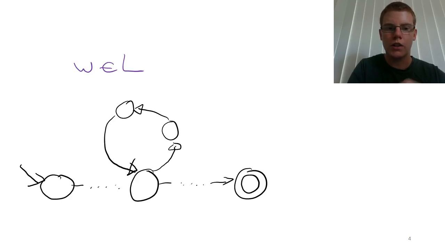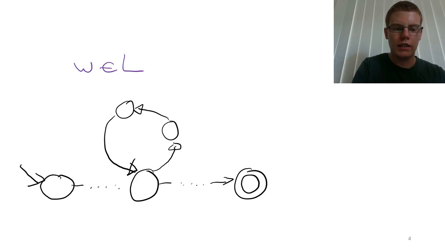So this means that we know that this string must go through at least one loop in the machine. So we can look at the hypothetical machine that accepts this string W and know that there is one loop, the first loop, that the string goes through somewhere in the machine.